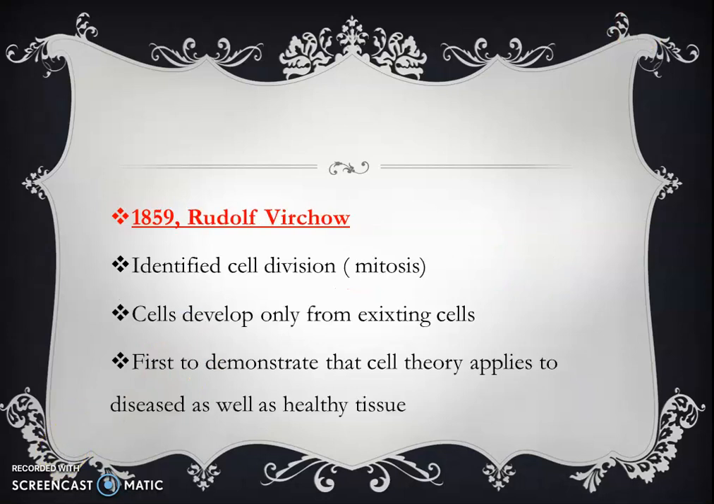And the next scientist who expanded the cell theory further is Rudolf Virchow. In 1859, he identified cell division, and he told that cells develop only from the existing cells. He was the first to demonstrate that cell theory applies to diseased as well as healthy tissue.